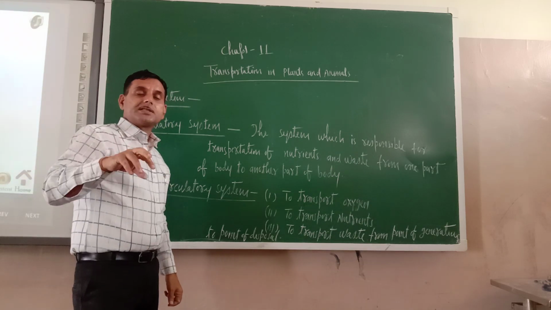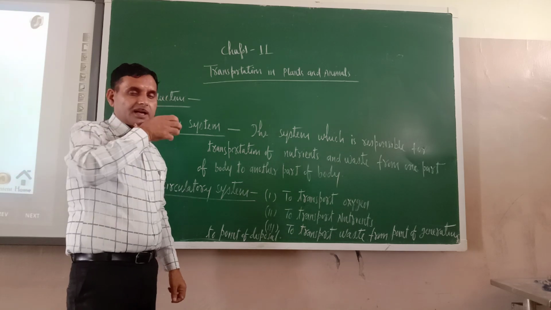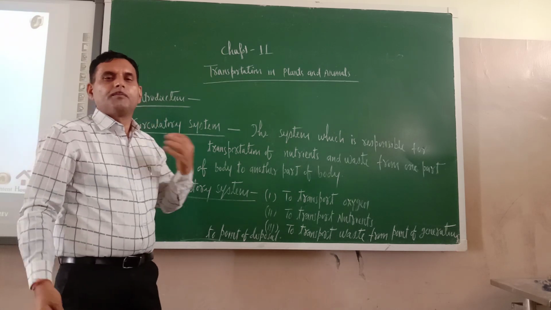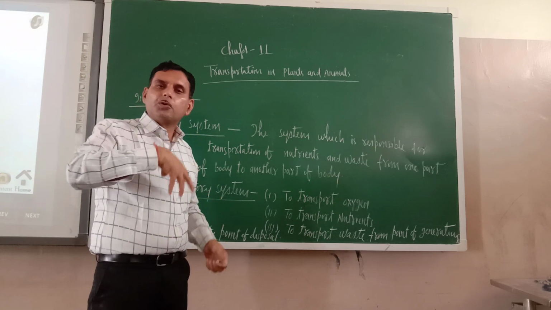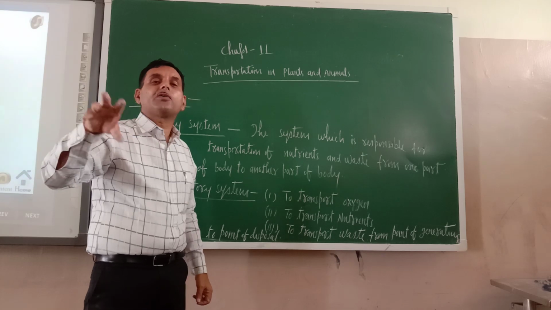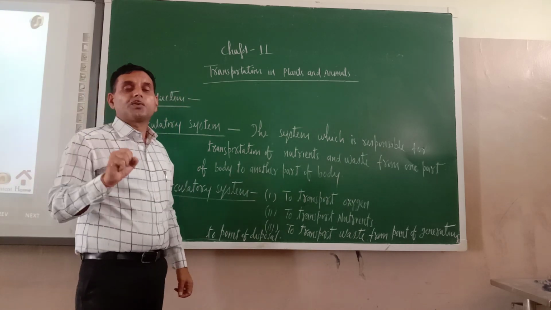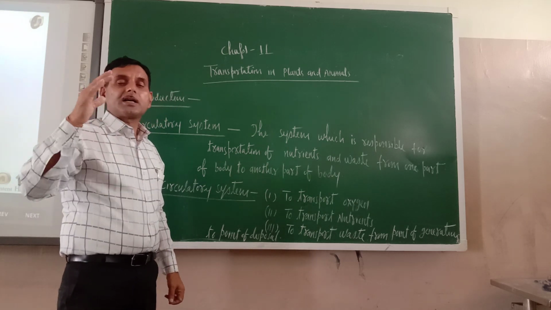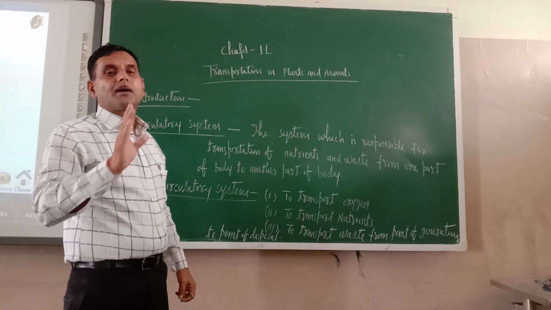Okay. So now you can say, sir, what is the need of transportation in our body? Just try to understand. In our body, we are taking oxygen from the atmosphere. So it should go to the different parts of the body or not? Because all cells require oxygen. Am I correct or not? So for the transportation of oxygen, some system should be there which can transport oxygen from one part of body to another part of body.